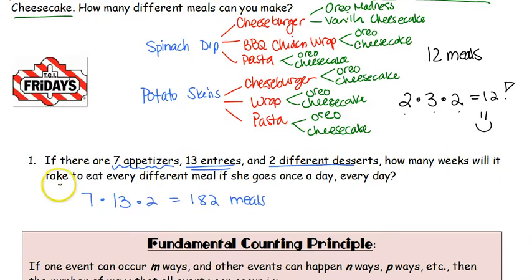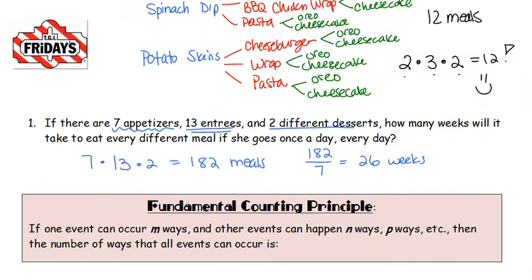How many weeks will it take to eat every single one of those meal options? Well, we have 182 options, and there are 7 days in a week, which means it would take us a whole 26 weeks in order to get every single possibility from that menu list.